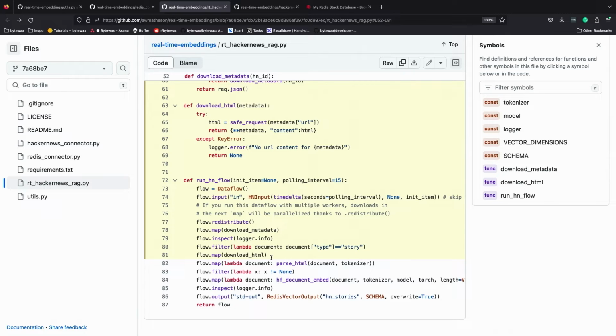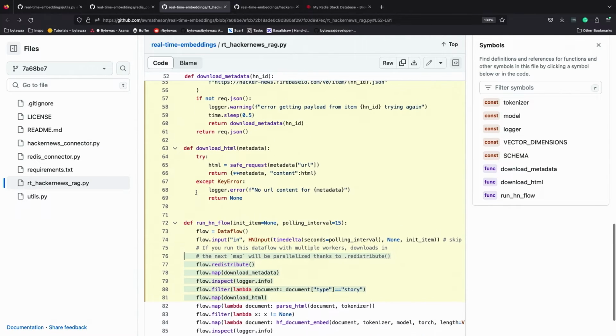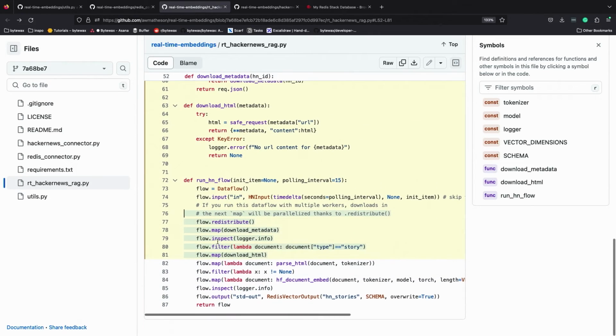And then from that story metadata, we have the URL, and we're going to request the URL. So that's what's happening here. I won't get into all the details, but you can imagine that we've successfully received the stream of IDs, now we know which ones are stories, and we go get the URL, and now we have this blob of HTML. And you're like, that's sweet, I have a 60,000 token HTML blob. What the hell am I going to do with that?